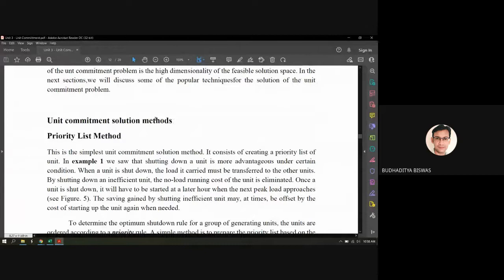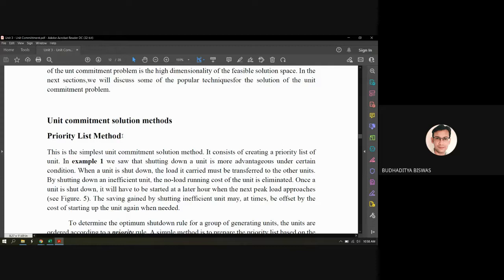In your syllabus, only two methods are there to find the solution of unit commitment. One is the priority list method, and the second is the dynamic programming method. Obviously, as I mentioned last day, the priority list method you can do, but for a small number of units. Suppose only 10 units or only 5 units are there to meet the load demand. Among the 5 units, which unit is committed at what time and which is not, we can do this using the priority list method if the number of units is small.